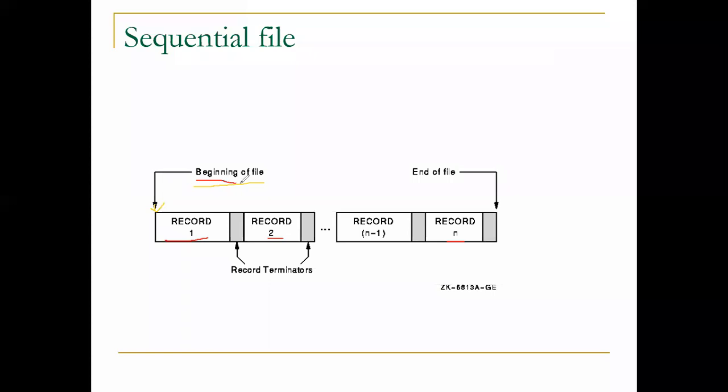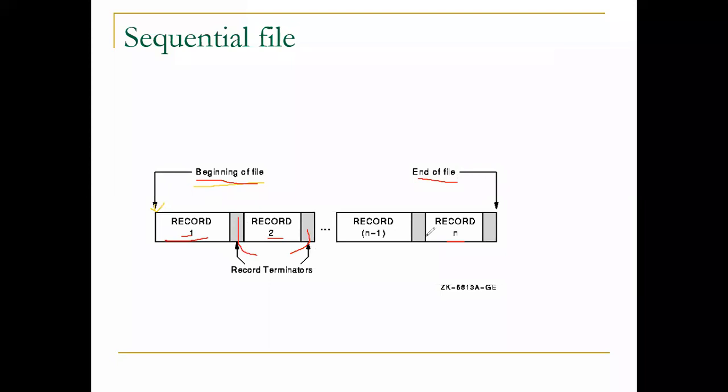So every file we have to begin. When we begin the file, the end of file is also important. We are going to store the records sequentially. Let's say record 1; in the middle there are record terminators, as you can see here. Likewise, we are going to store n number of records in sequential manner.